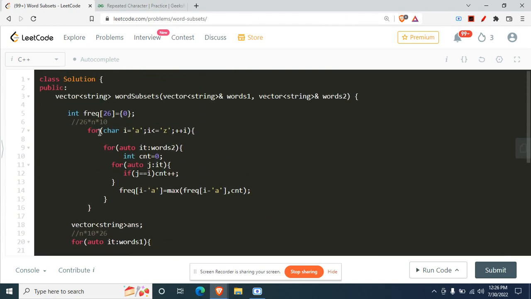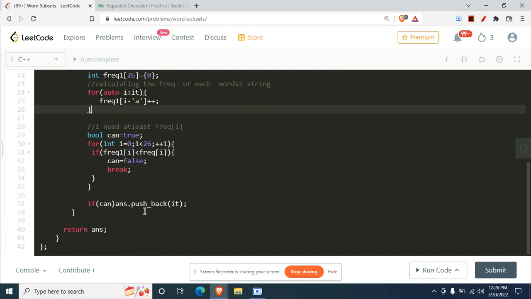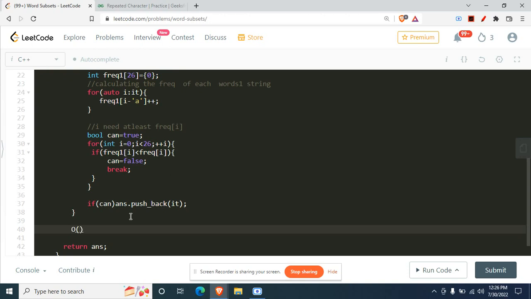And the time complexity would be 26 into n into 10. So basically the time complexity turns out to be, if you just remove the constant parts, n plus m, okay, wherein n is the total length and m is the words.